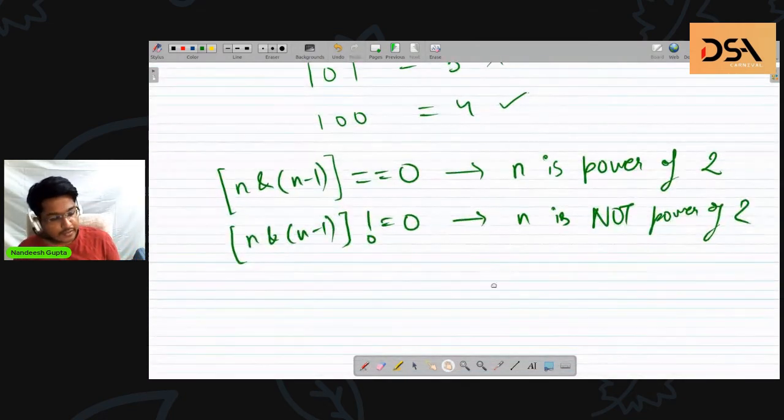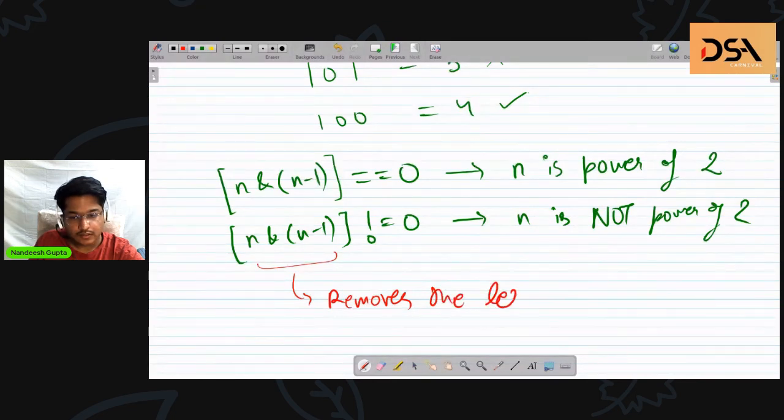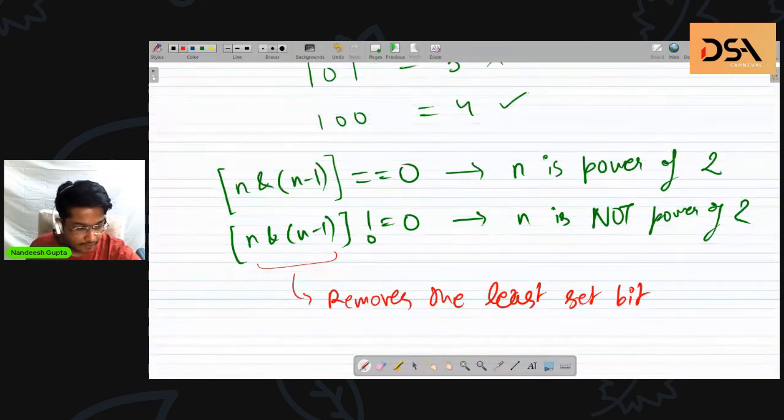Are you guys getting why this is the case? Yeah, Hitesh, correct. So what does this n and n-1 do? It just removes the least set bit.